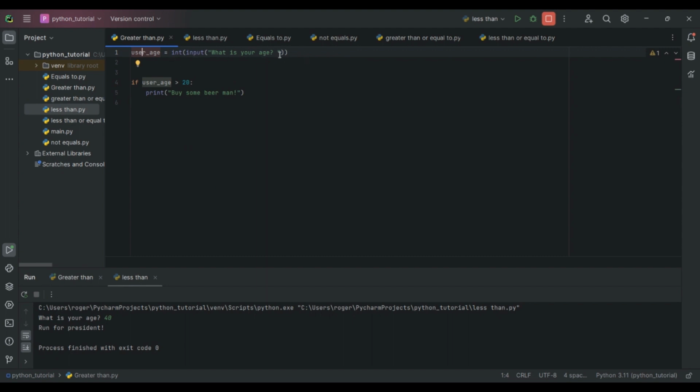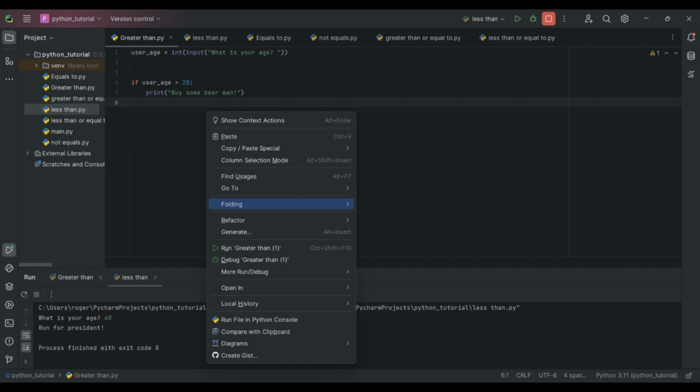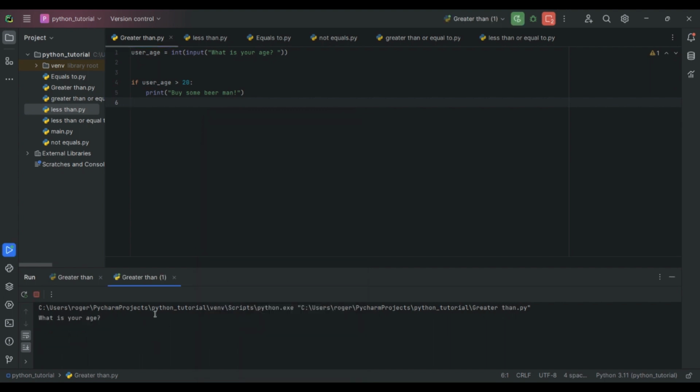Once the user types in their age, the computer will tell if the user age is greater than 20, it will print buy some beer, man. If not, nothing will happen. We can run it. Let's see, what is your age? We'll say 25. Buy some beer, man. So the next one,